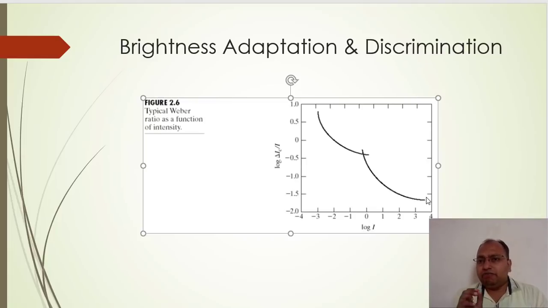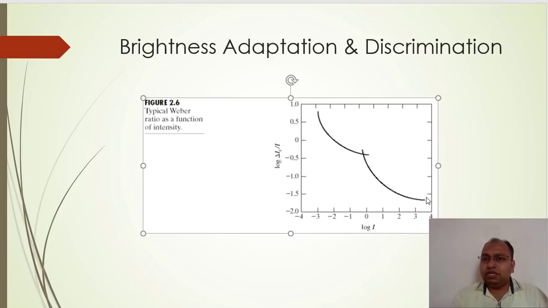Remember that if the Weber ratio is less, then it is good, and the possibility of discrimination is high. Whenever the Weber's ratio is large, it is a poor kind of discrimination with regard to the brightness level, which is very small. Very small changes in brightness we cannot identify.